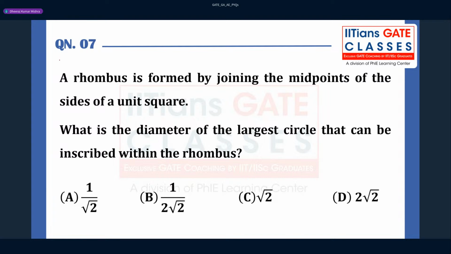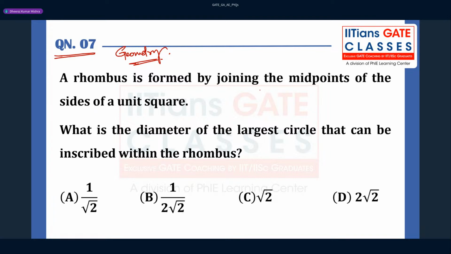Next is question number 7, from geometry. If you have this concept, then only you can solve this kind of question. You should understand the meaning of a rhombus: the sides are the same, but the diagonals are different.